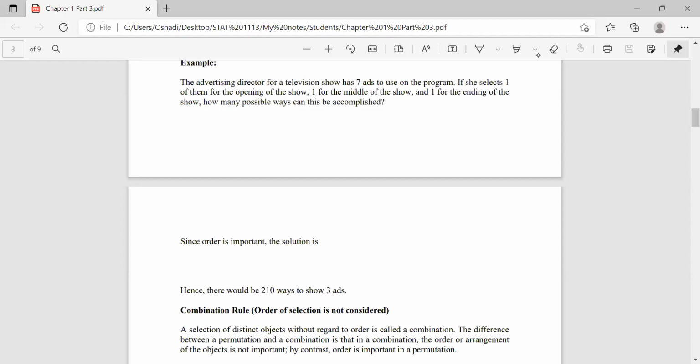Okay. So there is a blank in your note. You can fill the blank. So 7P3.